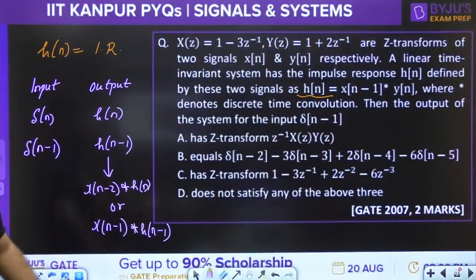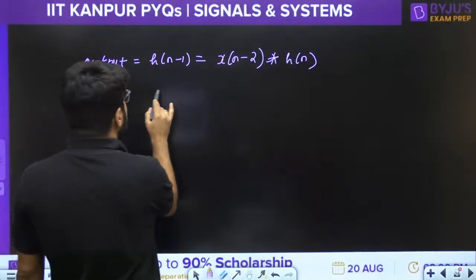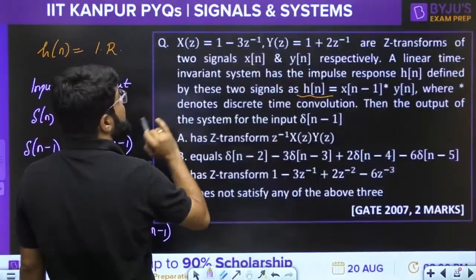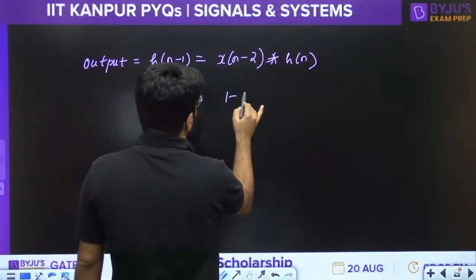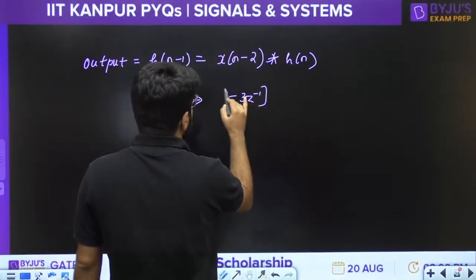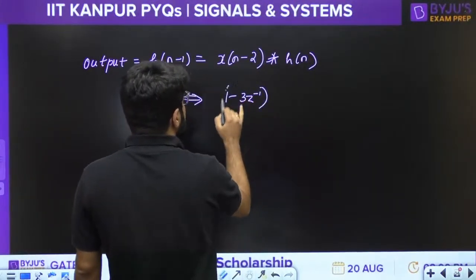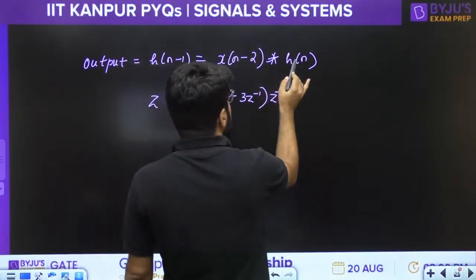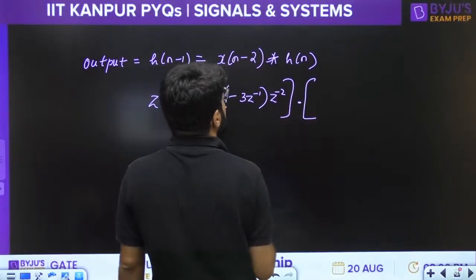And what is the correct option? Now what will be the z transform of this? What is the z transform of the output? X(z) is given to you as 1 minus 3z inverse, but x[n minus 2] is multiplied by z power minus 2. Two signals are convolved, so the z transforms will be multiplied.